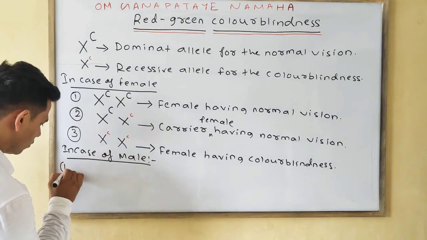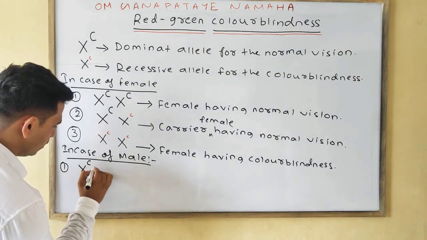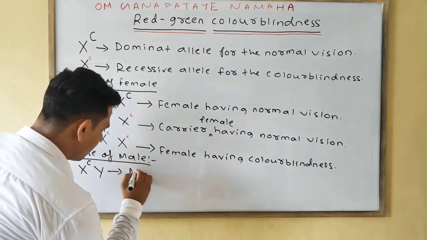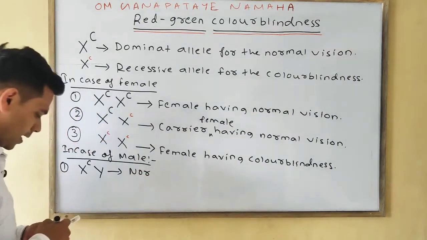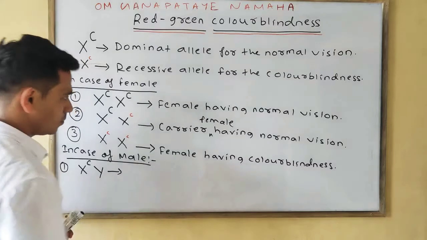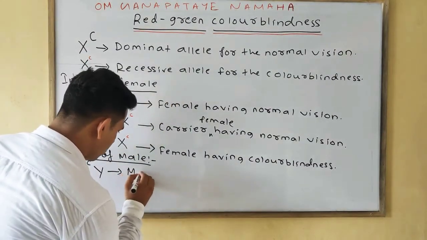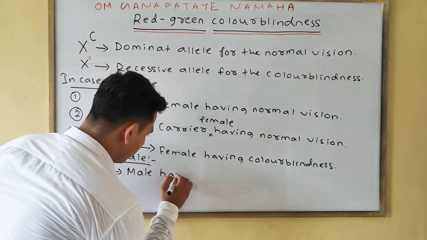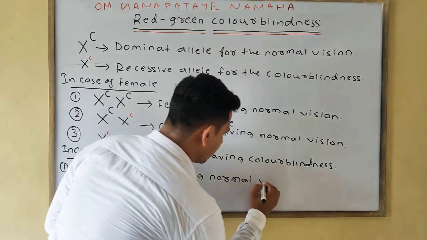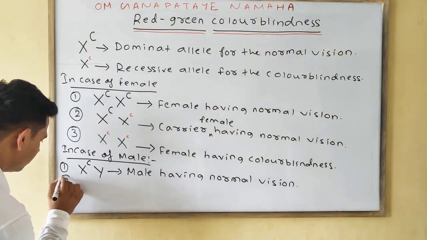So first case is, if capital C and Y, simply this is the normal male, or we can say male having normal vision. Okay.